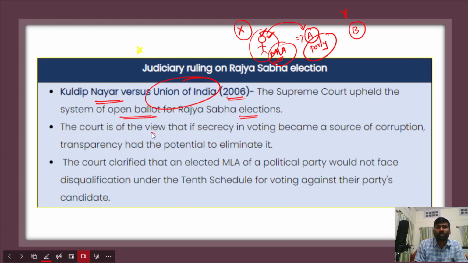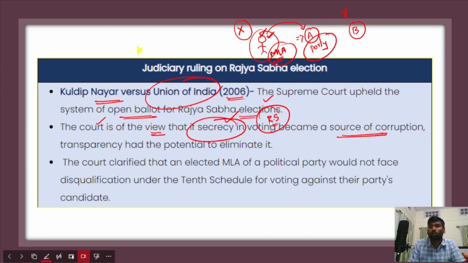Upholding the open ballot system, the Supreme Court is of the view that secrecy in voting becomes a source of corruption. For example, if there is no open ballot system, that is upholding secrecy in the election. Secrecy in voting, especially with respect to the Rajya Sabha elections, would promote corruption, and transparency had the potential